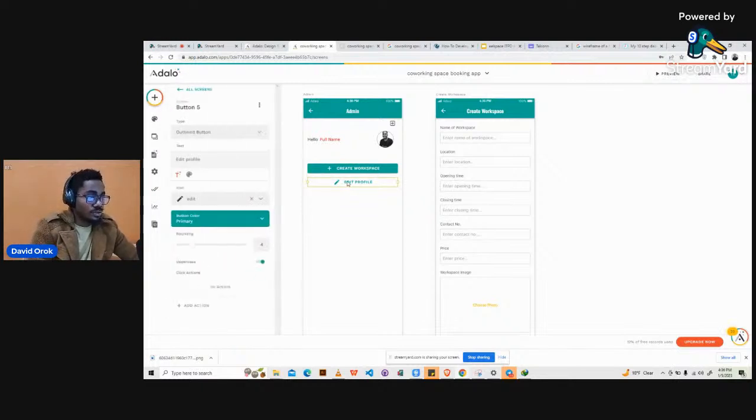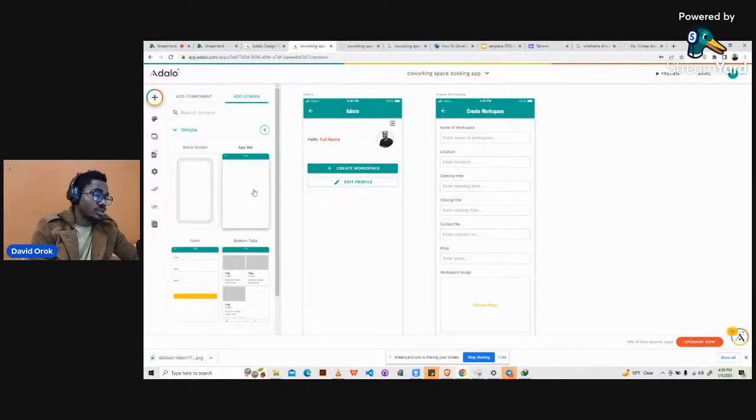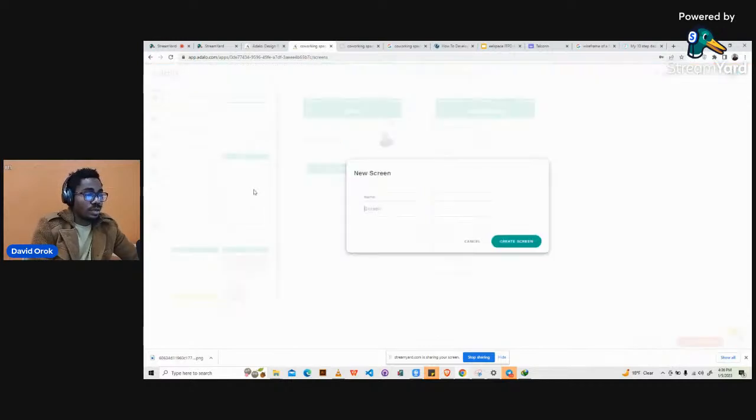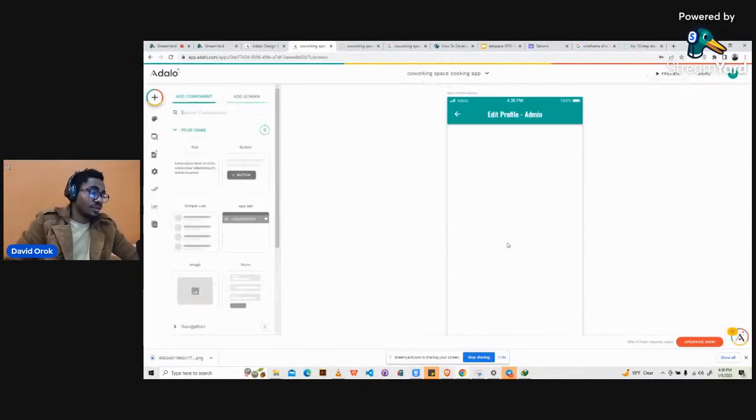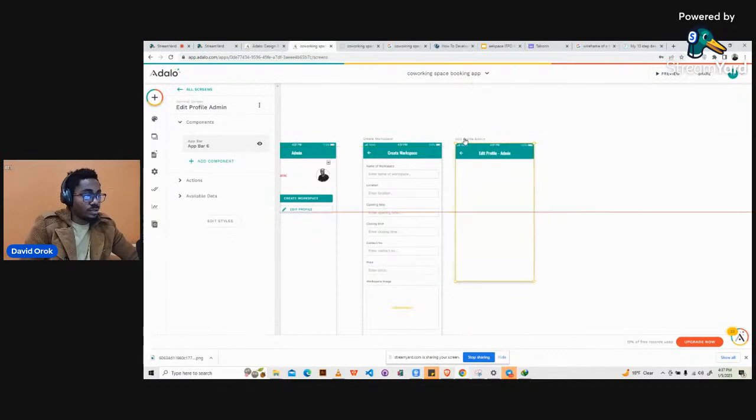Then we can just go ahead and create another screen here, because we need to be able to take the user, that's the admin here, to another screen when we want them to edit their profile. So I'll create another screen. I'll call it edit profile. Okay, edit profile. And I can call this edit profile admin, right? Admin. Just so that we can differentiate it, because we will at some point create an edit profile for the regular users, that's the freelancers. Okay, so we have it here.